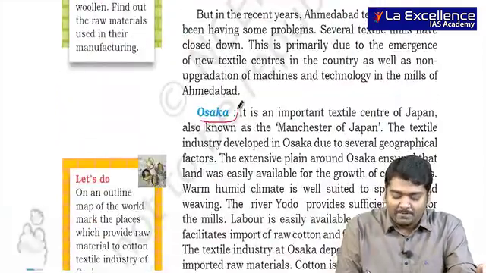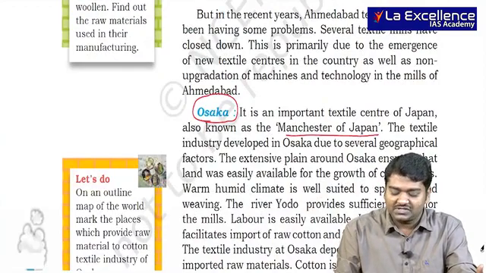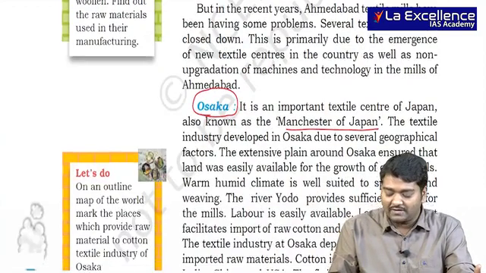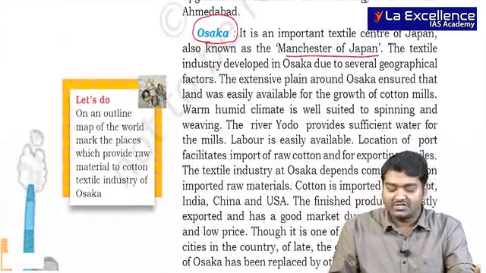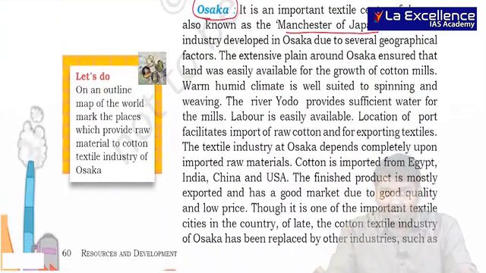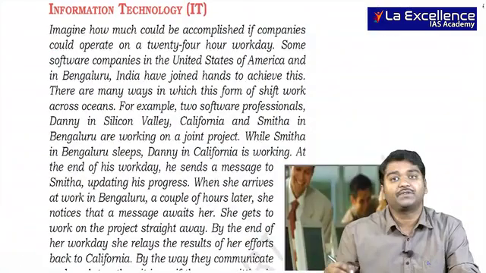The other important place is Osaka, which is the Manchester of Japan. Again, you have the same factors, but Japan does not produce cotton, and it is dependent on imported cotton from Egypt, India, China and the United States of America, right?